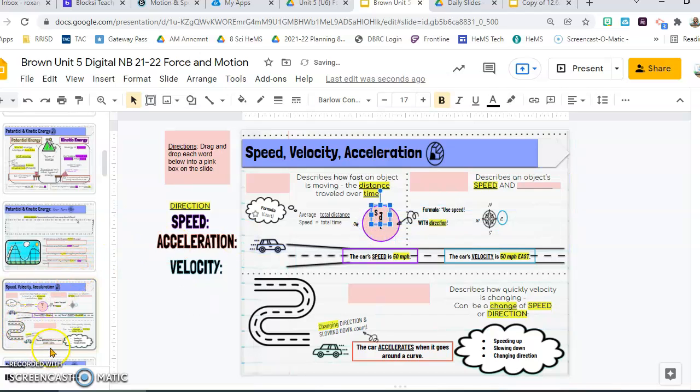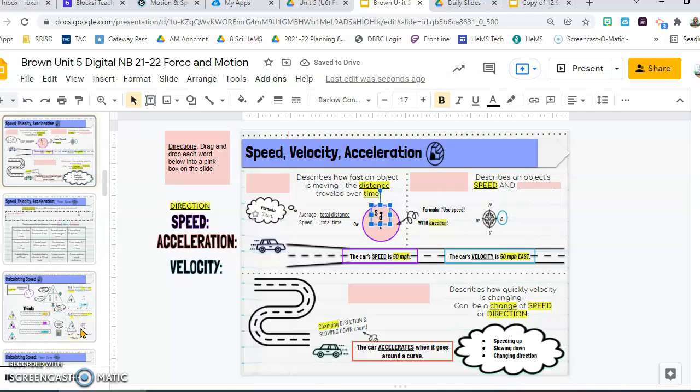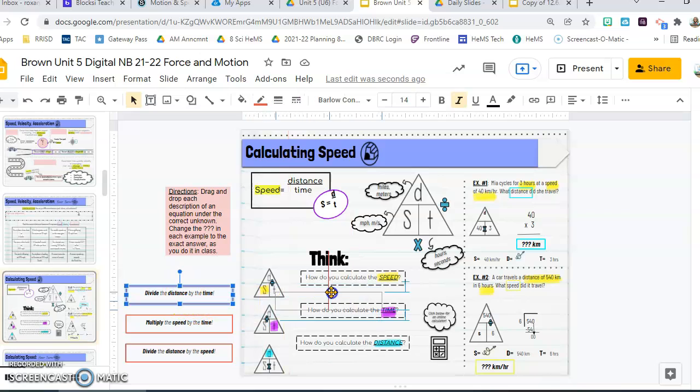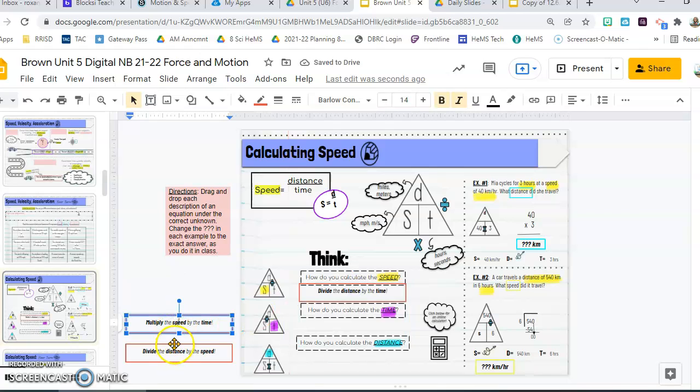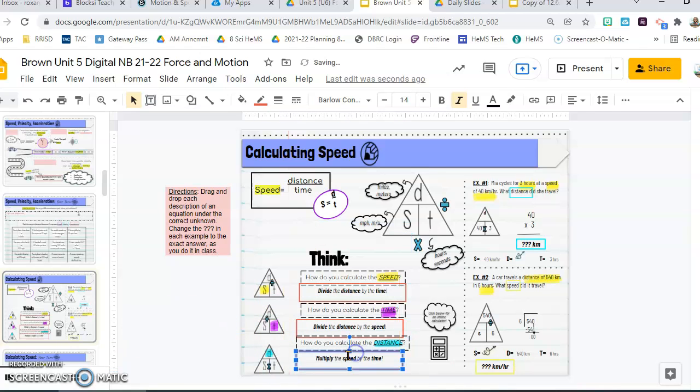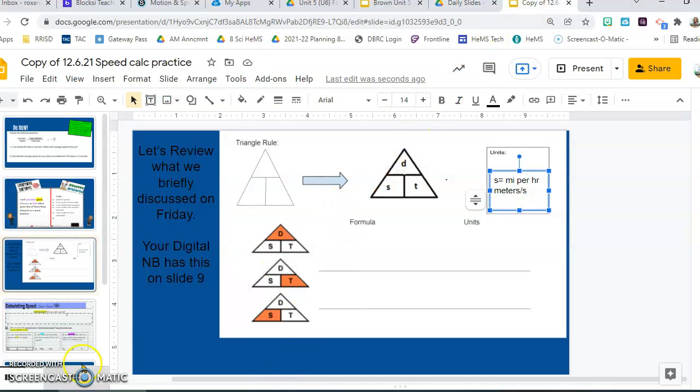But when we came down to slide 9, we said that to find speed, we divided the distance by the time. And right here on slide 9 is all of your formulas, and then to find time, the highlighted items, we dragged these over. And there you go, it's right there. So on slide 9, you should have this complete. You have all your formulas, you have an example, so you can come back to this. You can look at this.